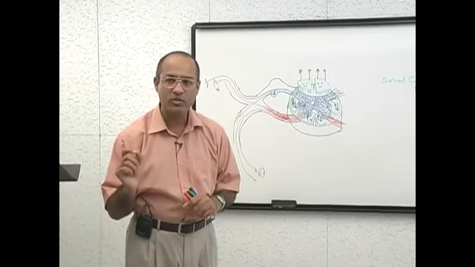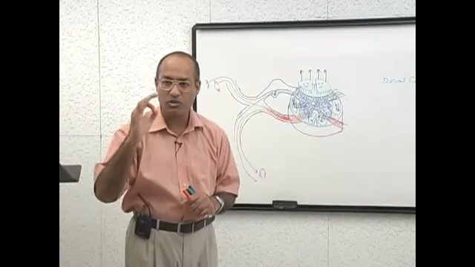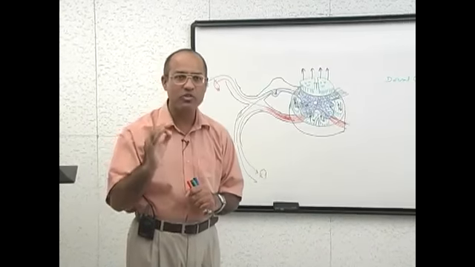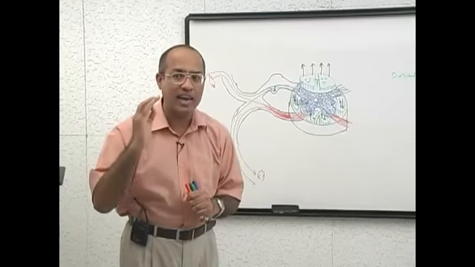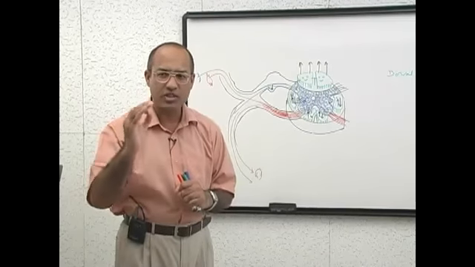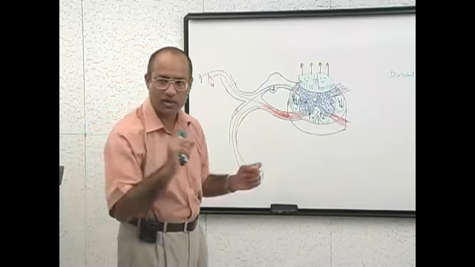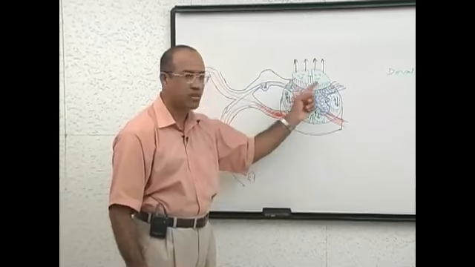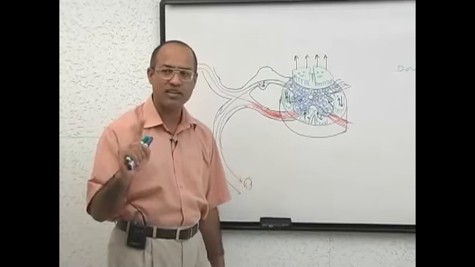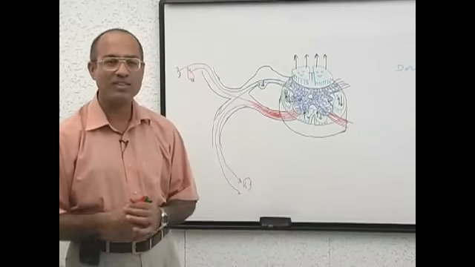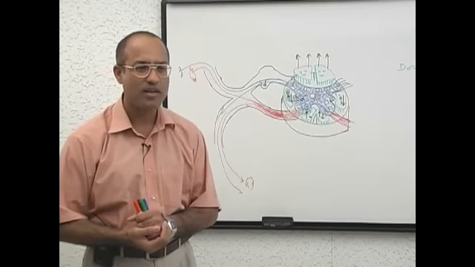But there are some sensations which need to reach the central nervous system with super velocity, and those sensations need to be analyzed by the central nervous system with extreme accuracy. Those sensations are dorsal column. One I've told you already, fine touch. What else goes through the dorsal column system?